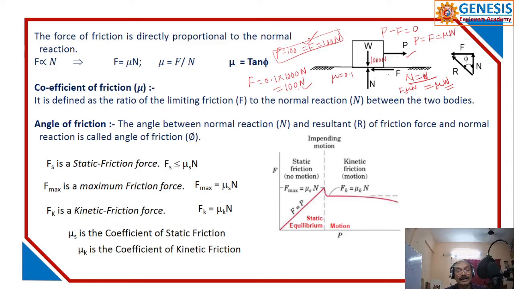That frictional force we call limiting friction. From that position, even if you increase the applied force by 1 newton, say to 101, the body starts to move. So up to that it is static, up to equal it is static, after that it is dynamic. This dynamic we also call kinetic.